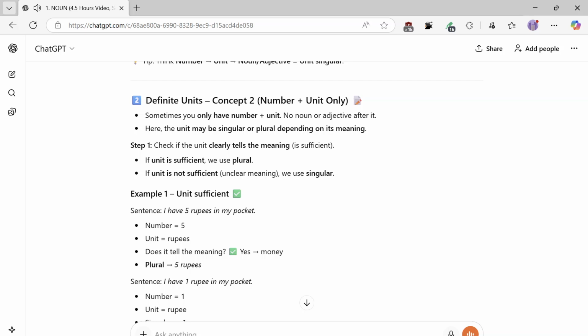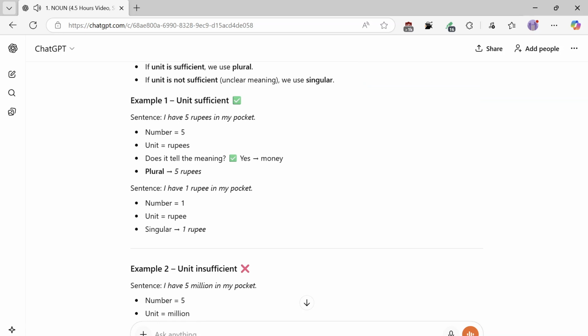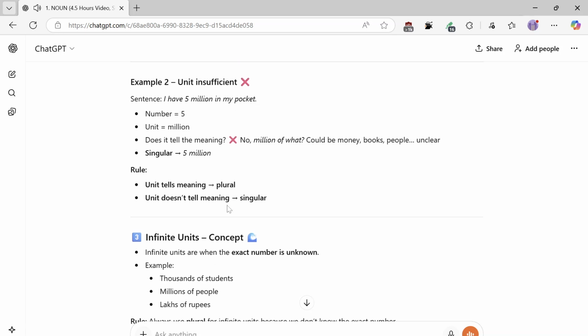Example 1, unit sufficient. Sentence: I have 5 rupees in my pocket. Number equals 5, unit equals rupees. Does it tell the meaning? Yes. Plural, 5 rupees. Sentence: I have 1 rupee in my pocket. Number equals 1, unit equals rupee. Singular.